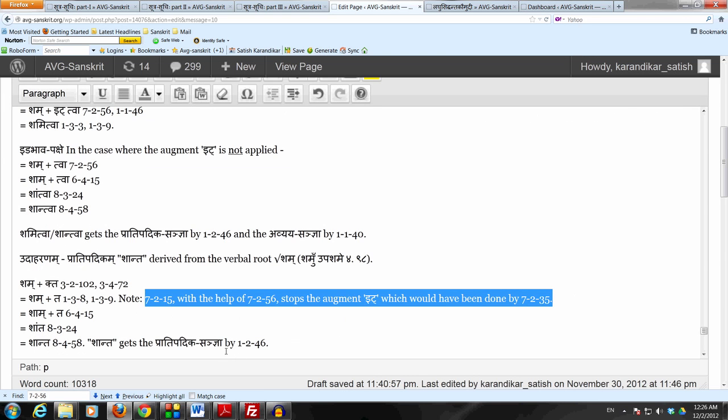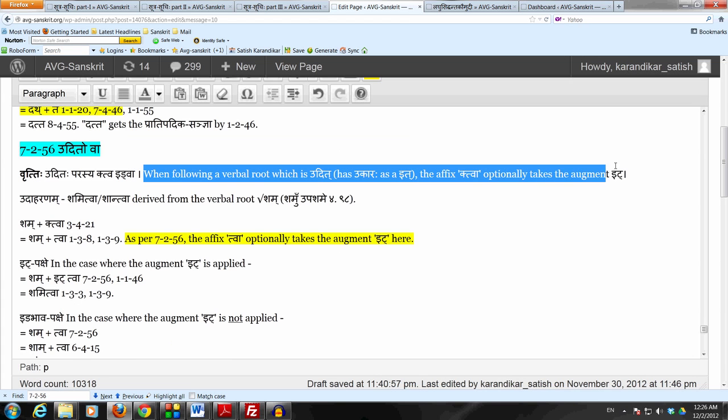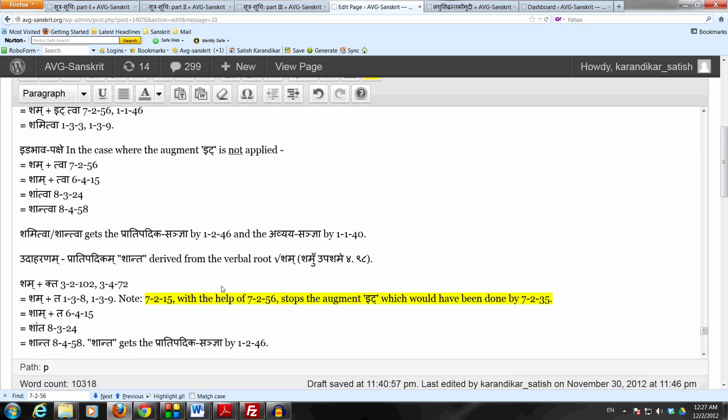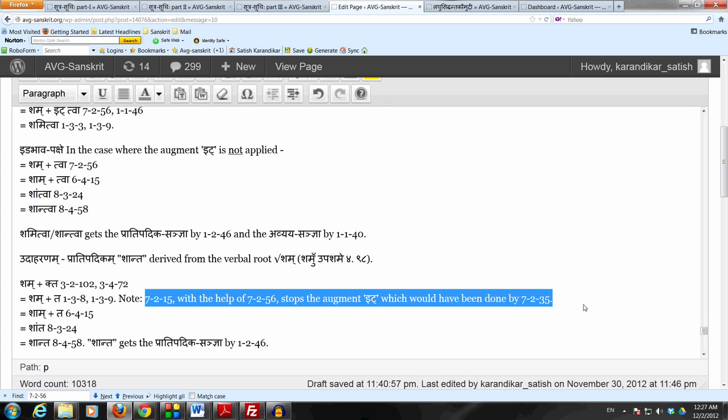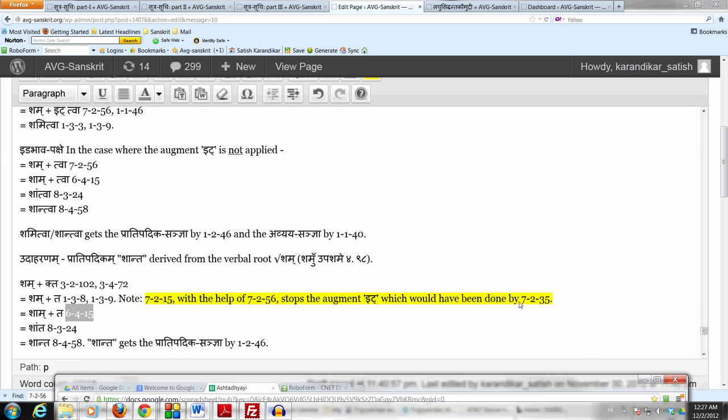Because through 7.2.15 the idagama is prohibited. Following any verbal root which is udit, 7.2.56 prescribed an optionality, and that triggers 7.2.15, and 7.2.15 stops the idagamaha for a nishtha pratyaya. So we get sham, ta, and the same sutram 6.4.15 anunasikasya kvijjaloho kiniti. We do have a pratyaya which is kit, the affix kta, it is also jaladi, it's takaradi here.